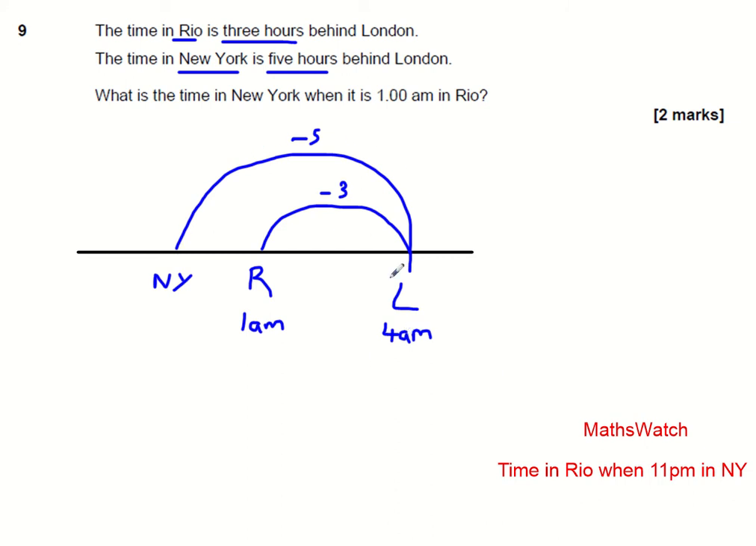Well, if I go back 4 hours, that takes me to midnight. So I have to go back another hour extra. So in New York, it will be 11 PM. That's going to be our answer, 11 PM.